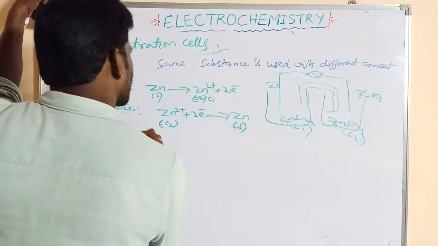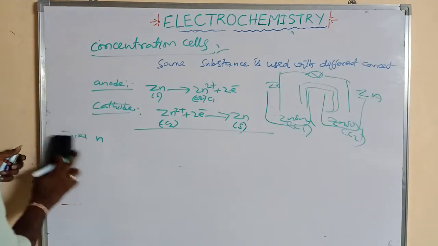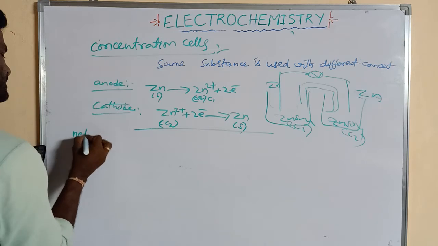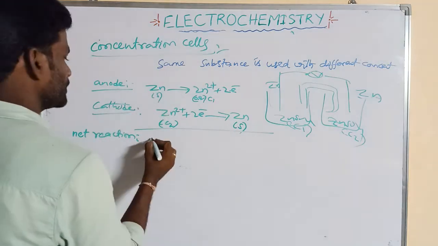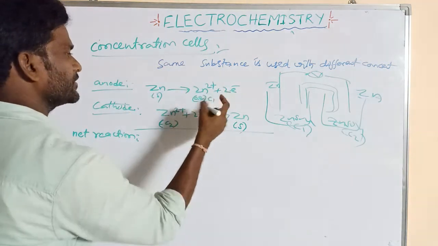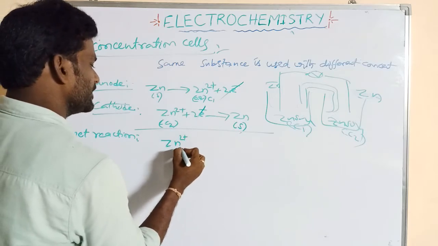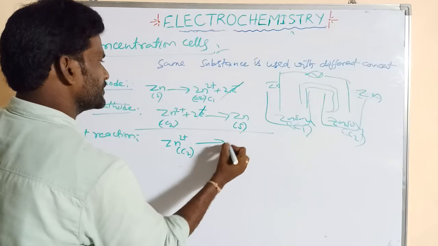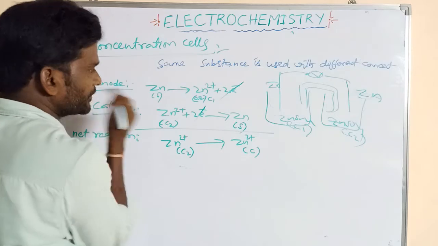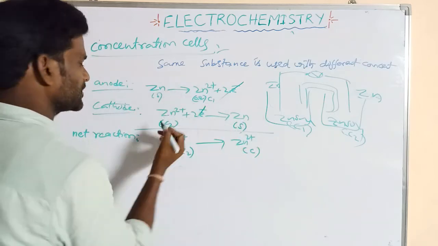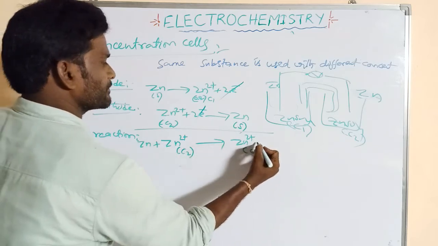This is solid. So the total net reaction. Both are the same. Net reaction is equal to, these are cancelled, electrons are also cancelled. So Zn2+ at C2 concentration gives rise to Zn2+ at C1 concentration. If we write the electrodes also, these are cancelled, both are the same: zinc and zinc.